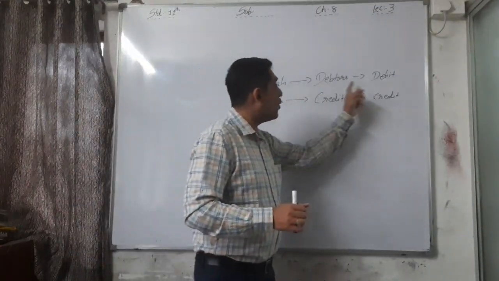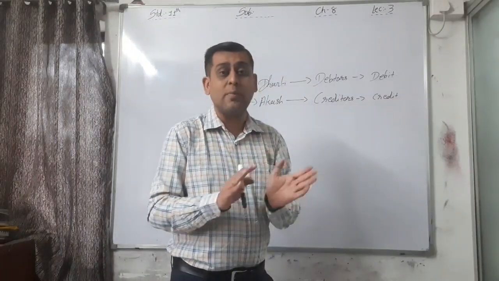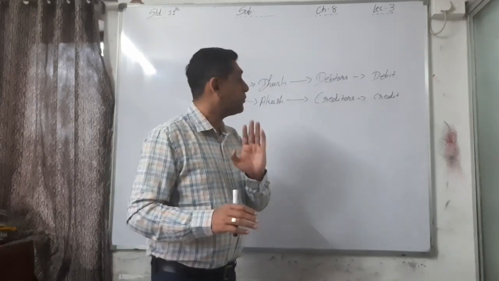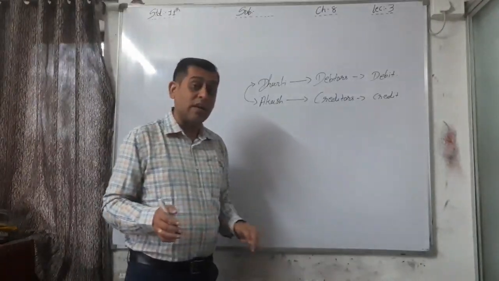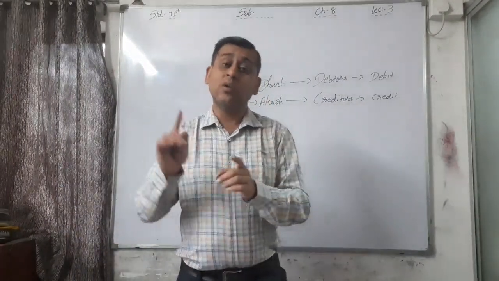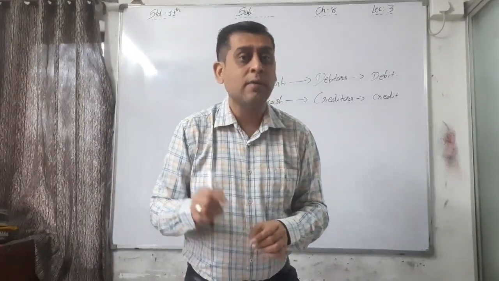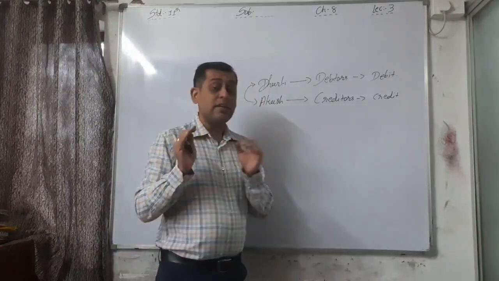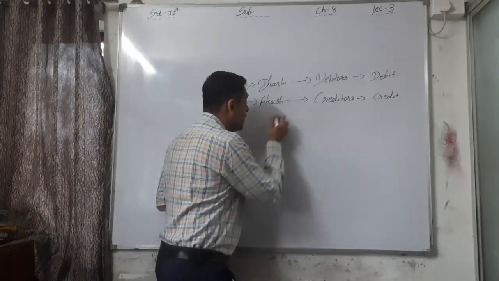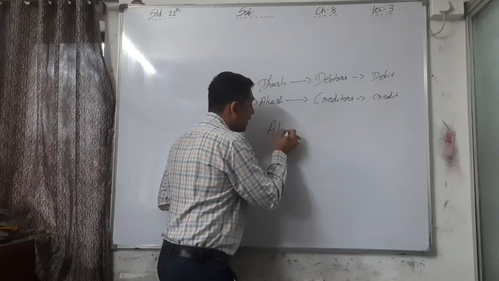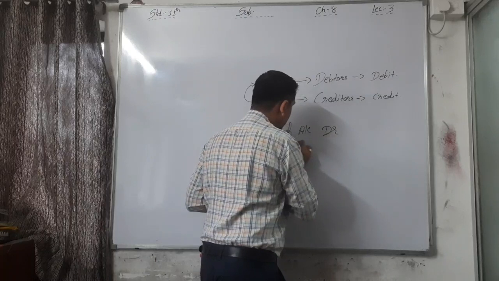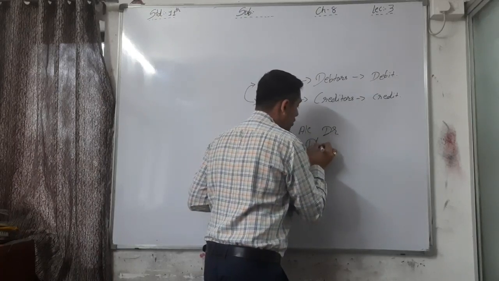Here debtors are always debited, but right now the debtor is not there because Dharti has accepted to pay Akash. Now for me, Dharti is not a debtor, that's why I have to credit that account. And Akash is a creditor, but right now Dharti has accepted to pay him. That's why he is not a creditor for me right now. So I have to debit it. So the entry for this closing entry, you can say Akash account debit, reverse to Dharti account.